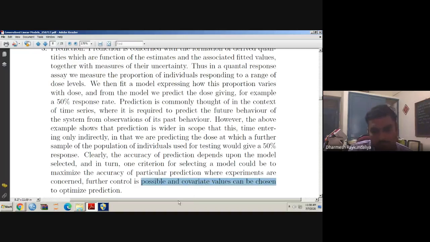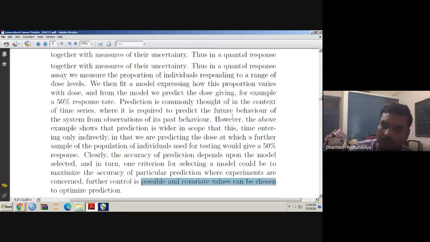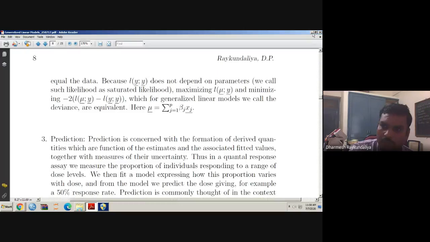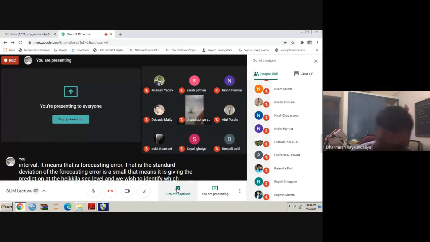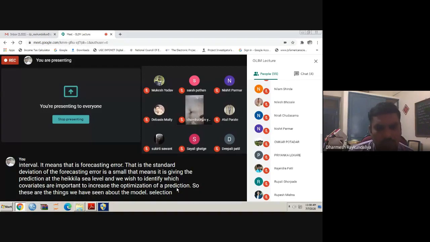And we wish to identify which covariates are important to increase the optimization of a prediction. So these are the things we have seen about the model selection, then estimation, and then prediction.